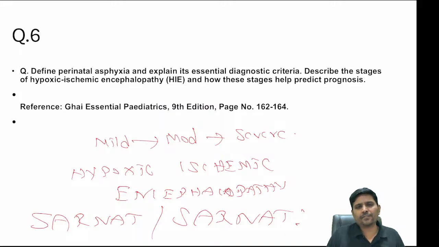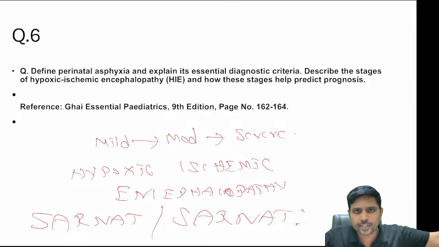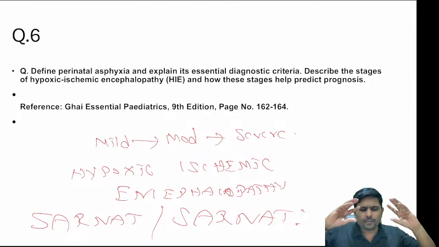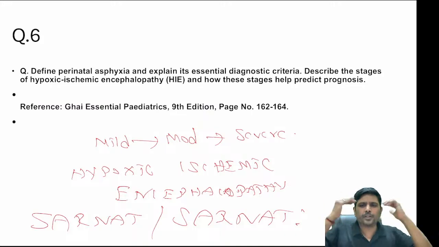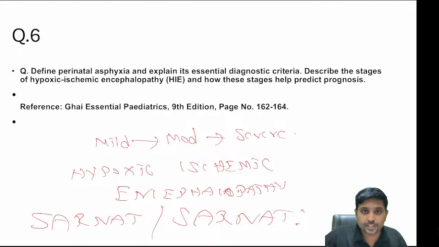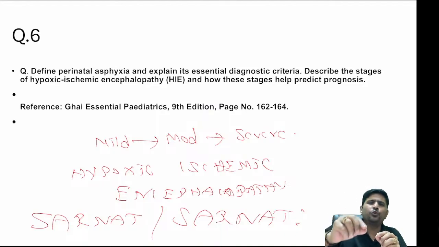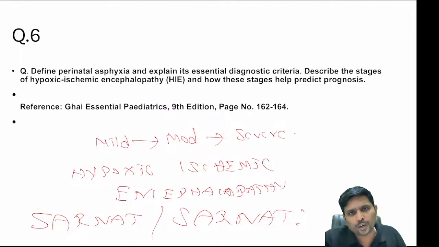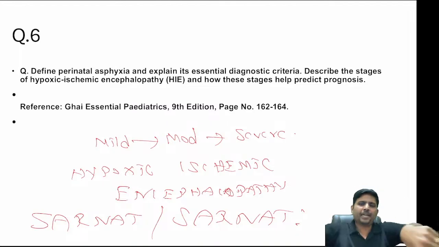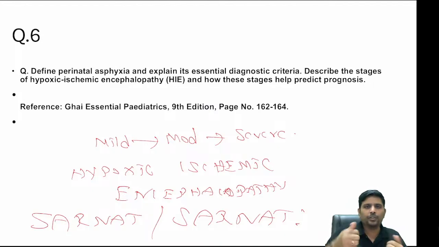Why do you need to classify a child as HIE stage 1 mild, HIE stage 2 moderate, and HIE stage 3 severe? The answer is very simple. When the child had undergone HIE stage 1 and recovered, there are very high chances, 100%, of neurological recovery. But when the child had gone for HIE stage 2, 20% of those children can have some form of neurological issue in the form of spasticity, what we call cerebral palsy.